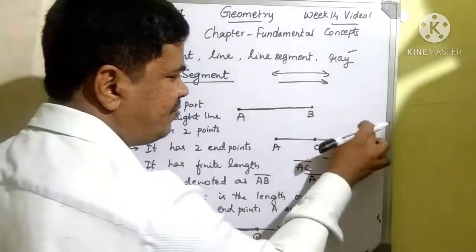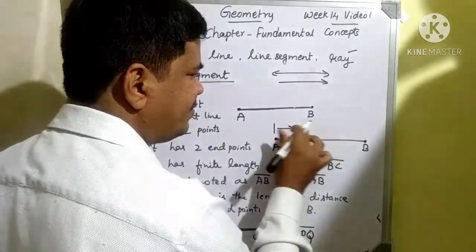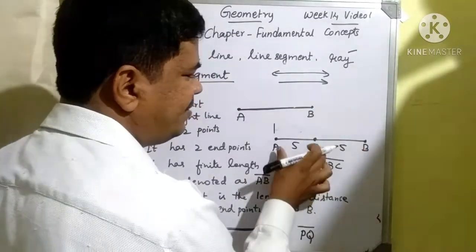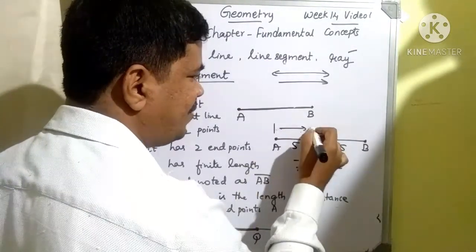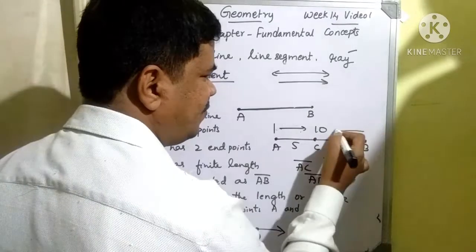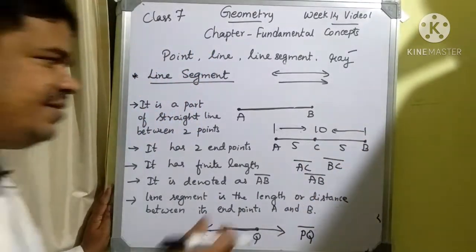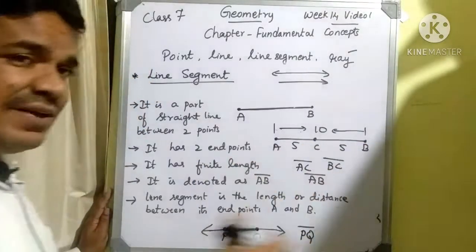That means if I want to find out this length, let us take this as 5 centimeters and this as 5 centimeters. AC equals 5 and BC equals 5, so the total length will be 5 plus 5, 10. Overall, 10 centimeters is the length of AB. AC length is 5 centimeters, BC length is 5 centimeters. That means I can easily measure.